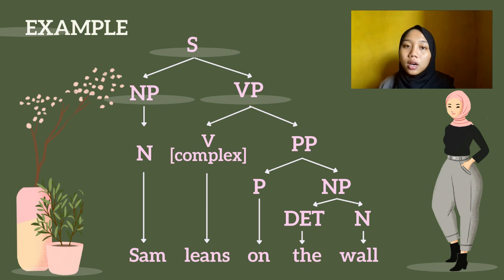Why is leans here a complex transitive verb? Because the preposition on refers to the object. So the preposition in this sentence refers to the object. So the verb that is used is a complex transitive verb.